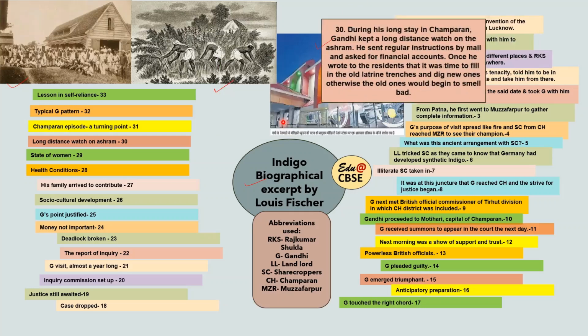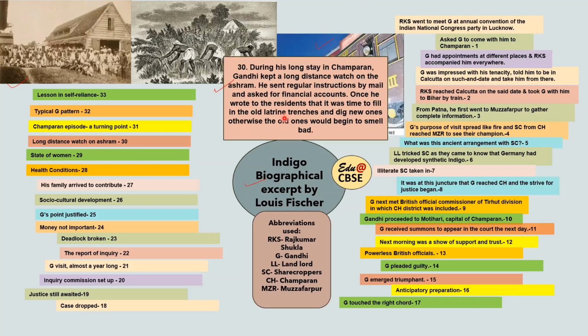Now, Gandhi kept a long distance watch on the ashram from there. All that time, it wasn't that Gandhi had forsaken his ashram or was not taking care of it. During his long stay in Champaran, Gandhi kept a long distance watch on the ashram. He sent regular instructions by mail and asked for financial accounts. Once he wrote to the residents that it was time to fill in the old latrine trenches and dig new ones, otherwise the old ones would begin to smell bad. This is just an example of how he was keeping up with all the things.